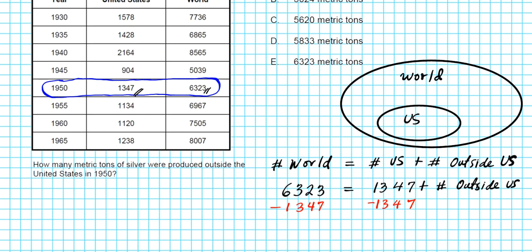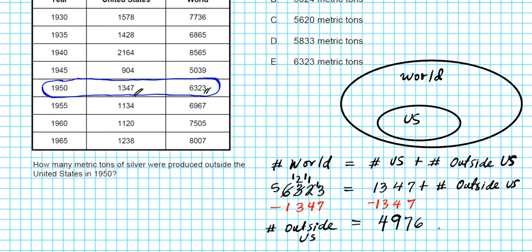Let's switch it around. The number of tons of silver produced outside the US, if we carry out the subtraction: 13 minus 7 is 6, and then we have to borrow another 1, 11 minus 4 is 7, 12 minus 3 is 9, and then 5 minus 1 is 4.